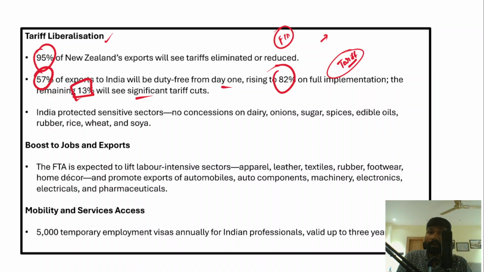Now, why are there tariffs? There are tariffs because it is important to protect the domestic industries, right? If we impose tariffs, that will reduce the imports from other countries. For example, China very often floods Indian markets with cheap goods manufactured in China. The manufacturing cost in China is very low, and therefore China manufactures a large amount of goods and dumps those goods into Indian markets.